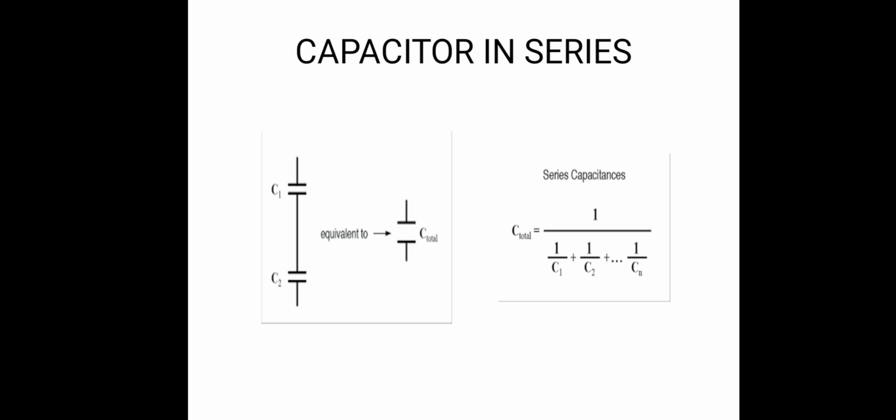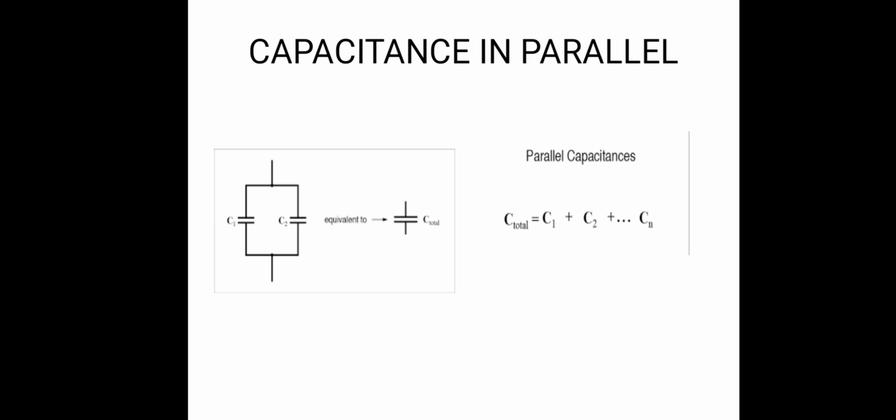Let us move on. Capacitors in parallel. When capacitors are connected together in parallel, the total or equivalent capacitance is equal to the sum of all the individual capacitances added together.